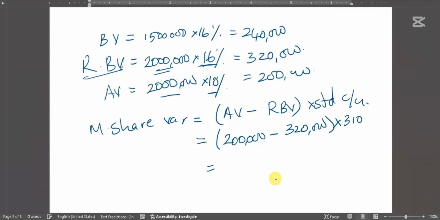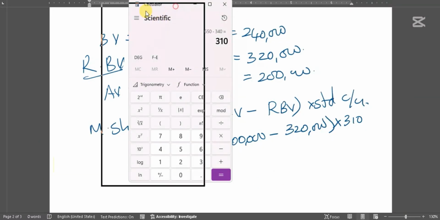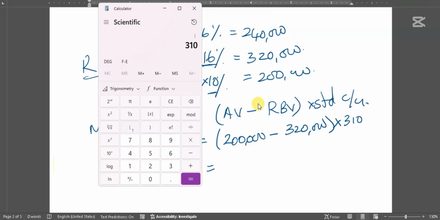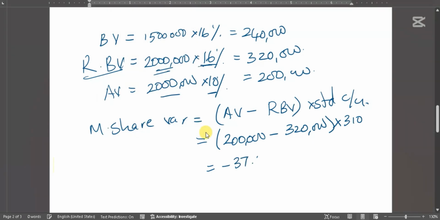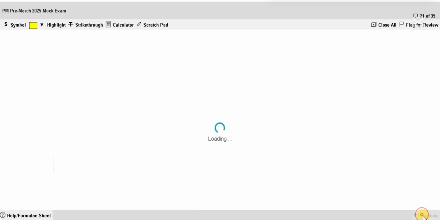How much do you get? (200,000 minus 320,000) multiplied by 310 gives minus 37.2 million. Adverse 37.2 million. There you go. Next.